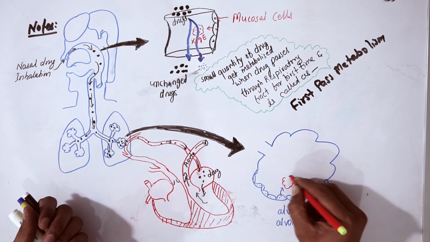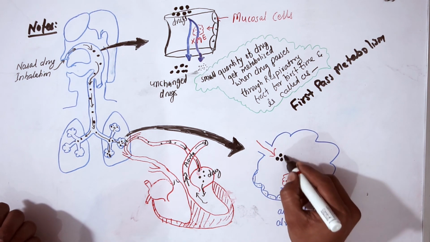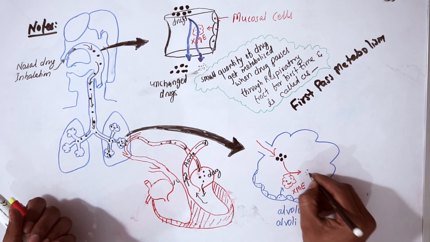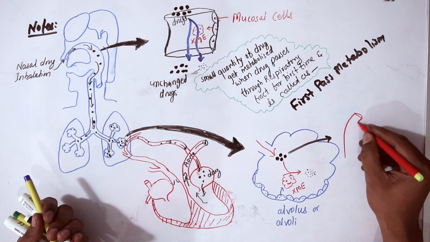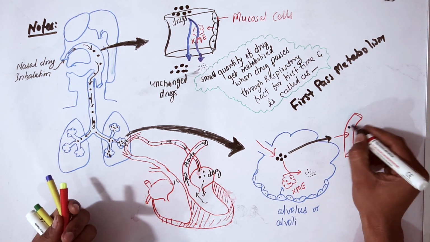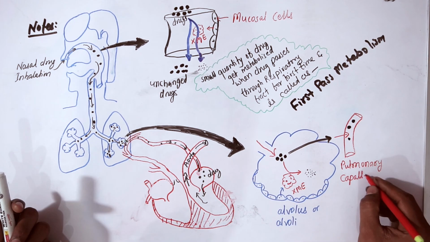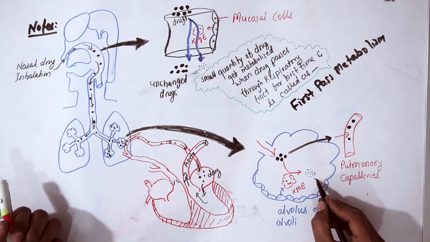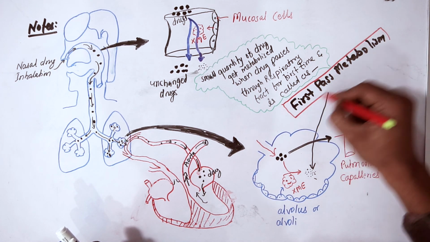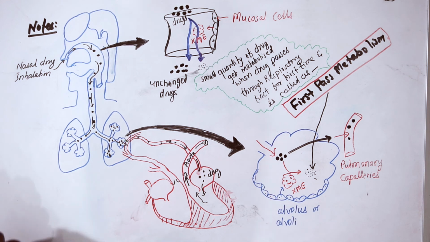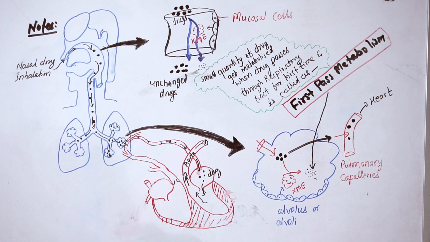They will produce xenobiotic metabolizing enzyme, and some of the drug in the alveoli will get exposed to this enzyme and get destroyed or metabolized, and the rest will diffuse to the pulmonary capillary via the diffusion layer. And this metabolism happening in the alveoli by xenobiotic enzymes also comes under first pass metabolism. So in this way, in the respiratory tract there are two ways by which first pass metabolism takes place. So this is all about first pass metabolism.